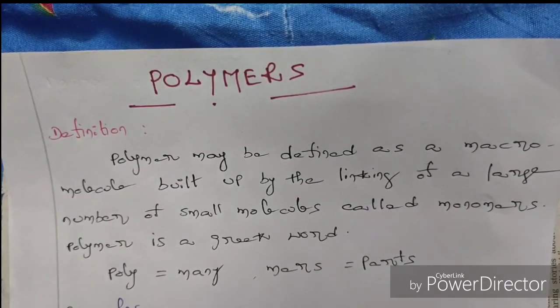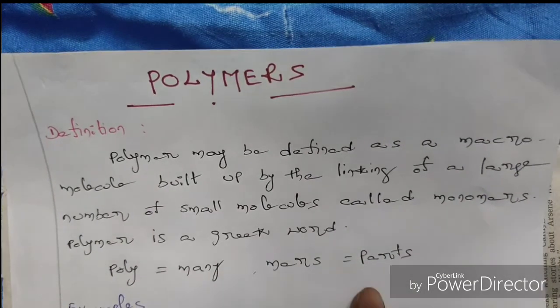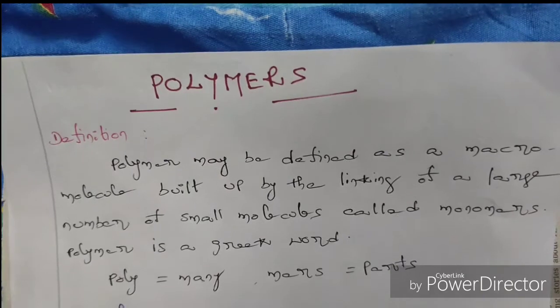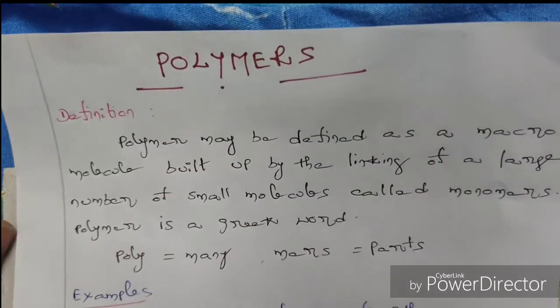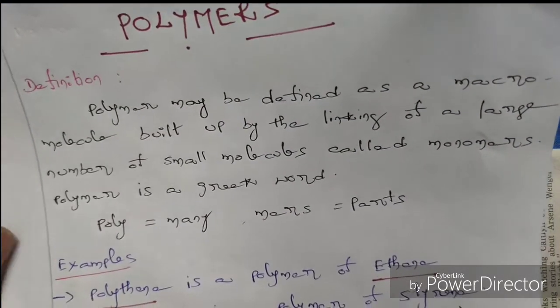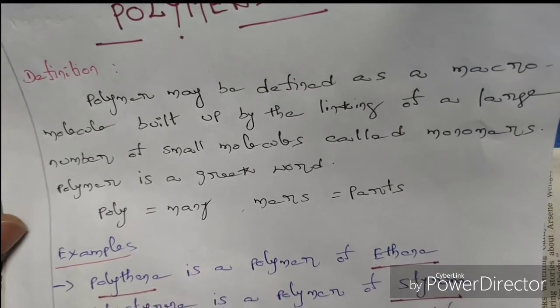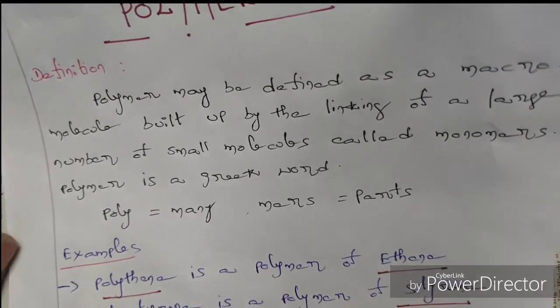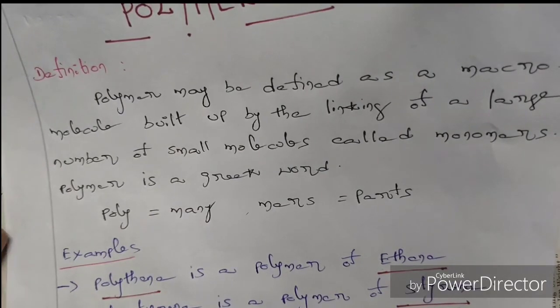Polymer is a Greek word. Poly means many, mer means parts. So on combination of several small molecules we get a macromolecule that is called polymer. For example, polythene is a polymer of ethene. Polythene is a polymer of ethene monomer. That means on combination of several ethene molecules we get a big molecule, macromolecule, that is called polythene.